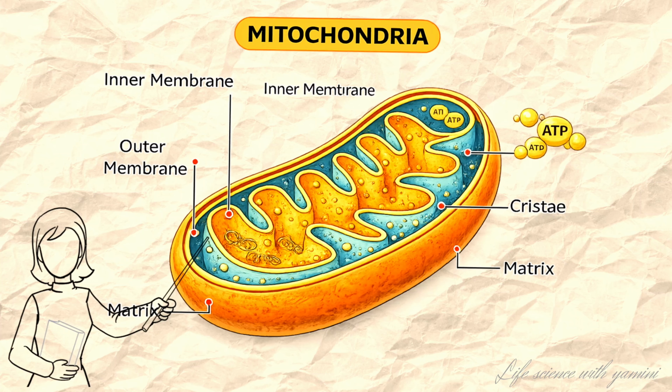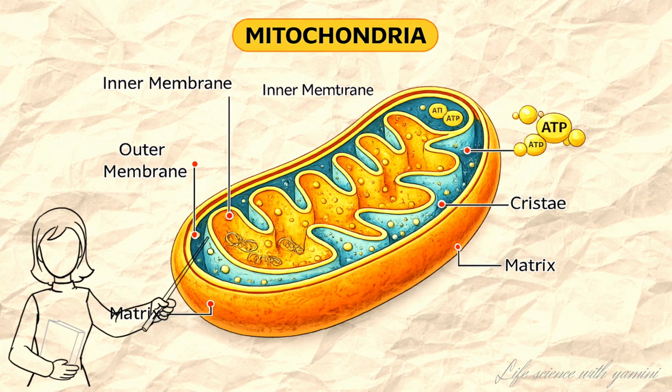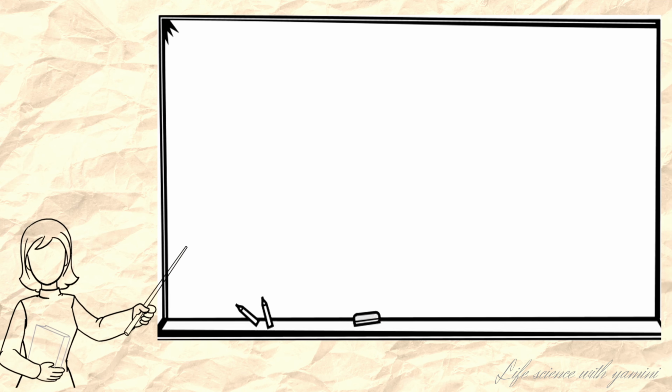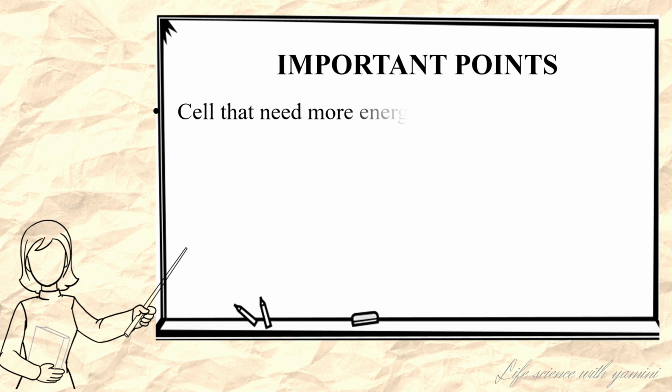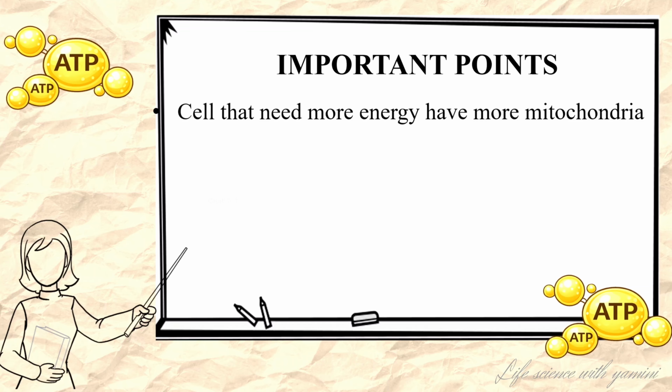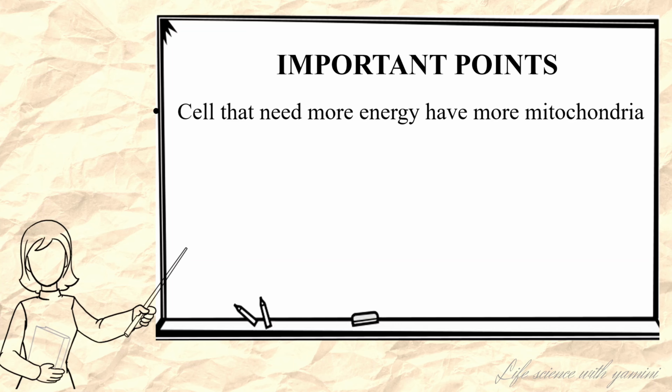The basic structure of mitochondria has two membranes, outer membrane and inner membrane. The inner membrane has folds called cristae, which increase surface area for production. The importance of mitochondria is that cells that need more energy have more mitochondria. That means, for example, muscle cells.